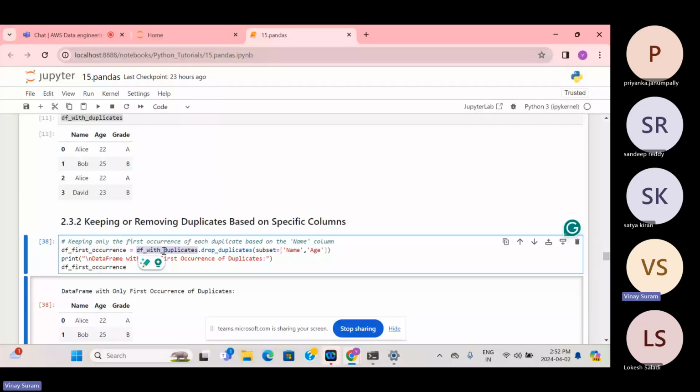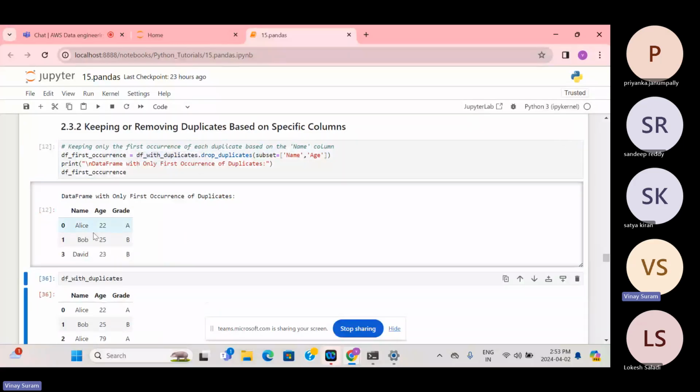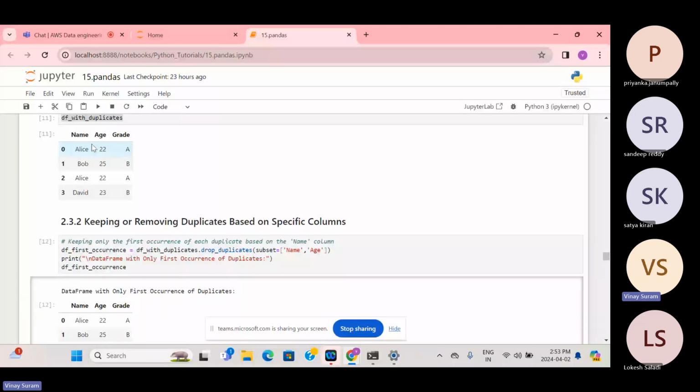But with the help of drop duplicates, you can check whichever columns you want. Instead of checking the complete row, you can check with the help of the subset parameter in the drop duplicates function. You can check any columns you wish. So here we are checking only name and age. Let's suppose the grade is different, but it will still remove the record because name and age are the same.